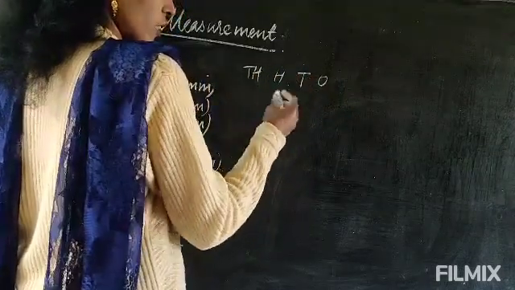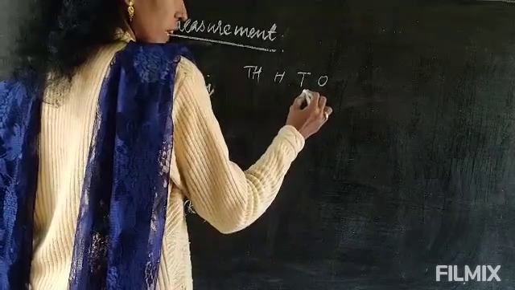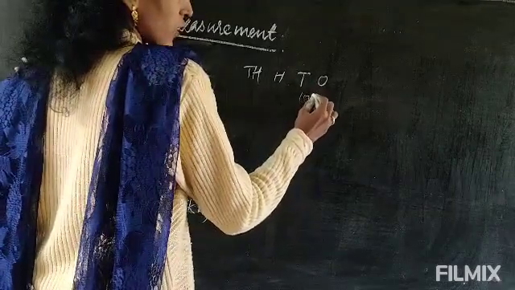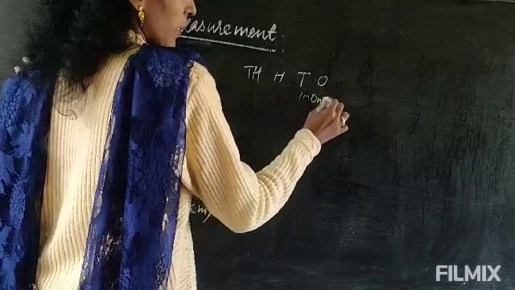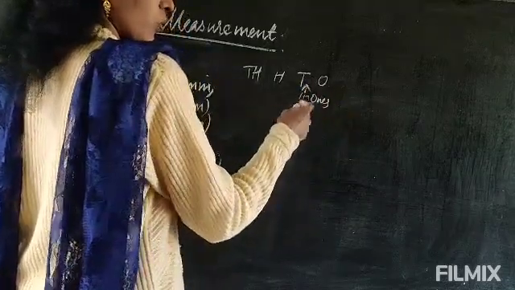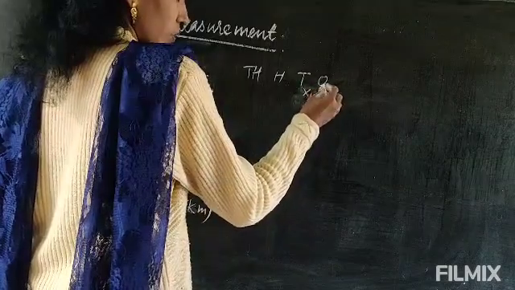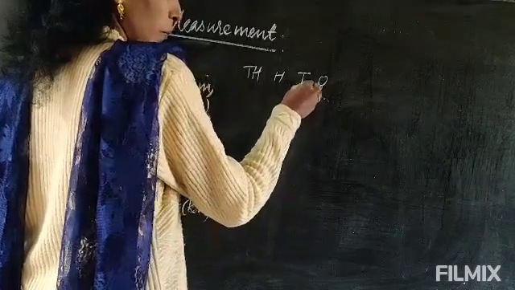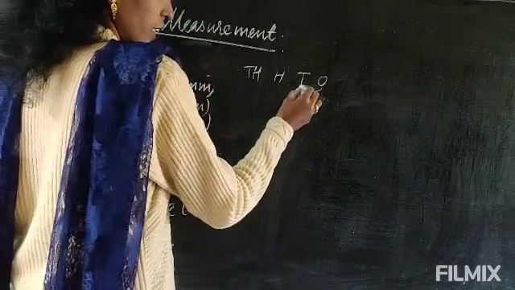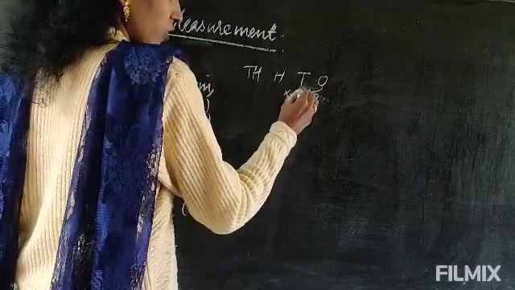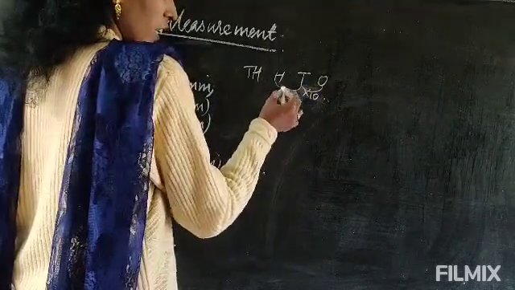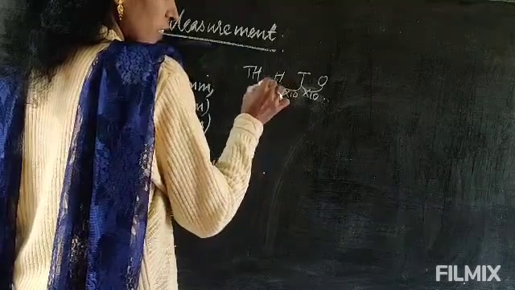When you learned, you saw that 10 ones make 10. If you multiply ones by 10, you get tens. Again, tens multiplied by 10 gives 100, and 100 multiplied by 10 gives 1000.